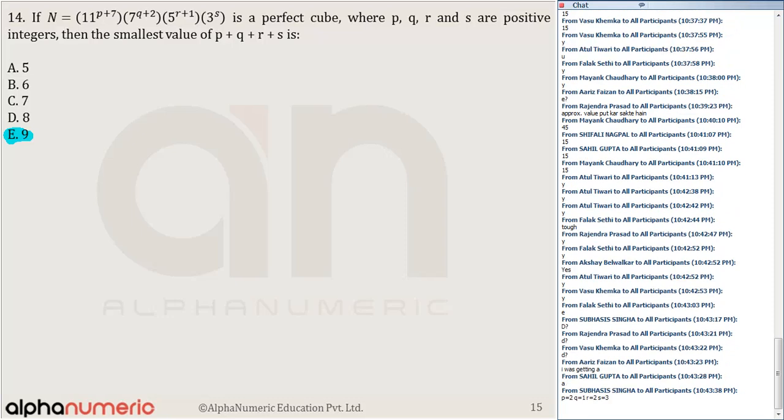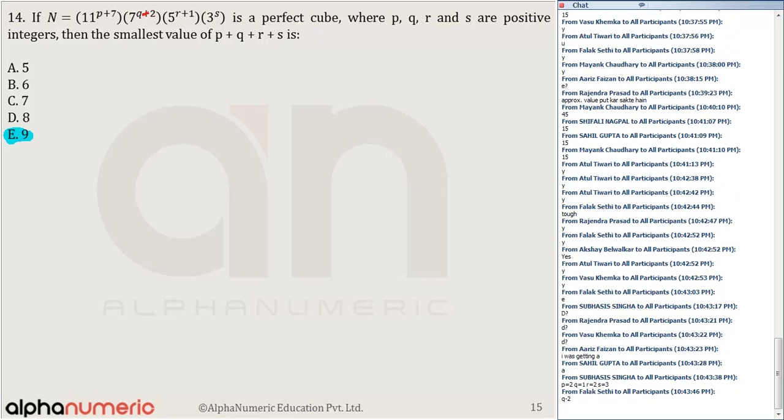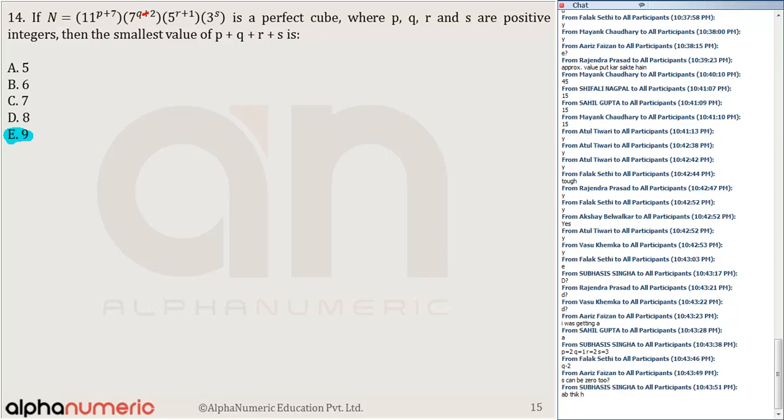It was Q minus 2, but I'm sure that you all know the concept. This is Q minus 2. Okay, it was Q minus 2. So for a perfect square, the power should be Q. So P plus 7, minimum value, P plus 7, I'll take 9. It should be a perfect cube. Q minus 2, minimum value I can take 0. R plus 1 is a perfect cube, so R plus 1, minimum value I can take 3. And S, minimum value 3.